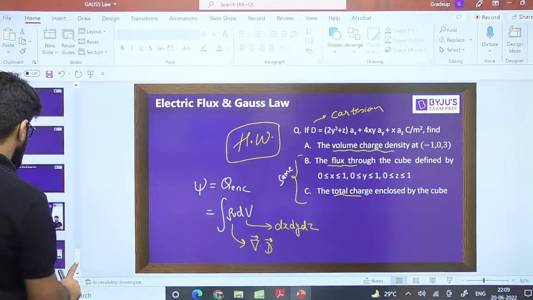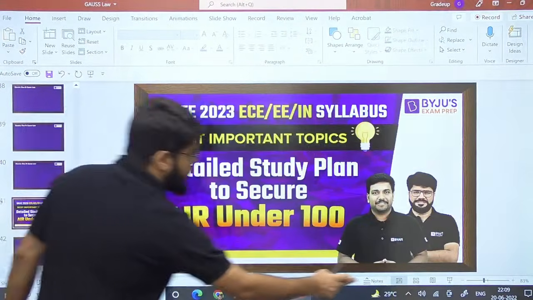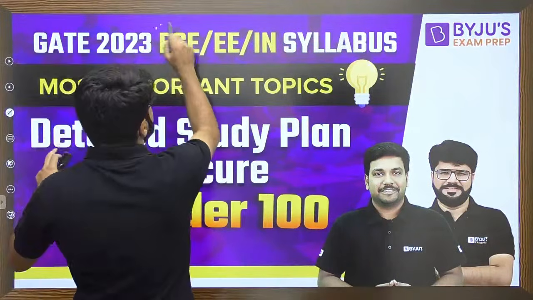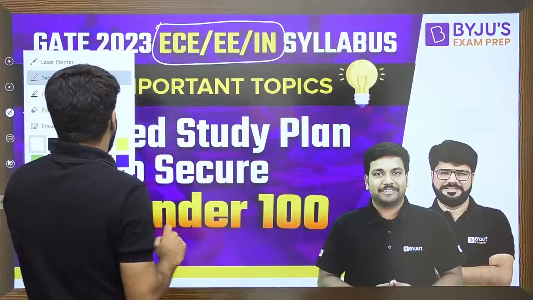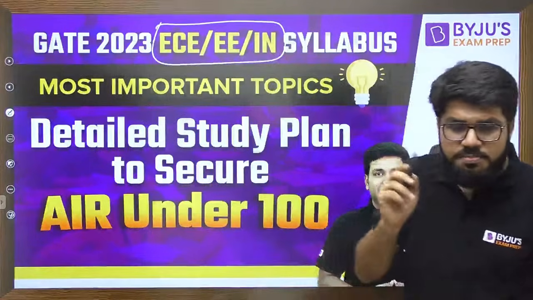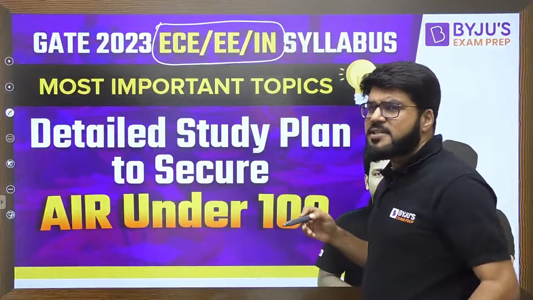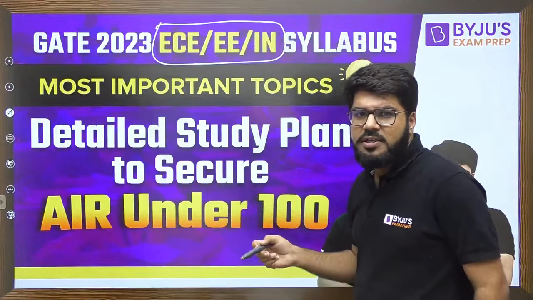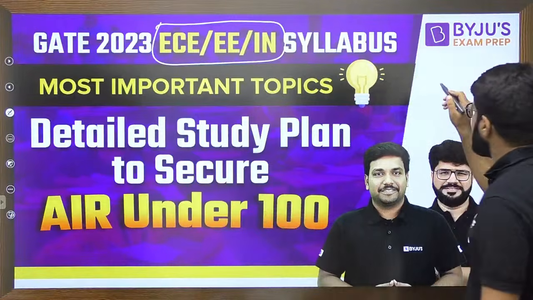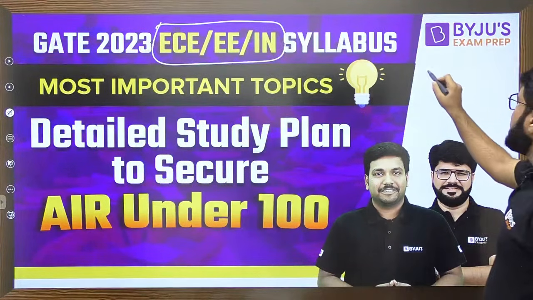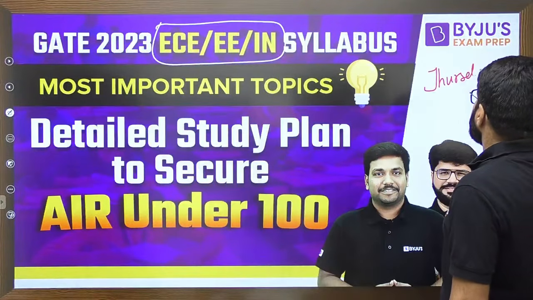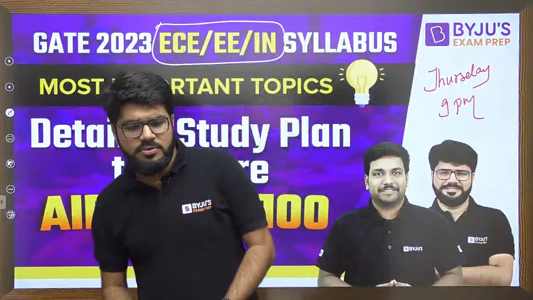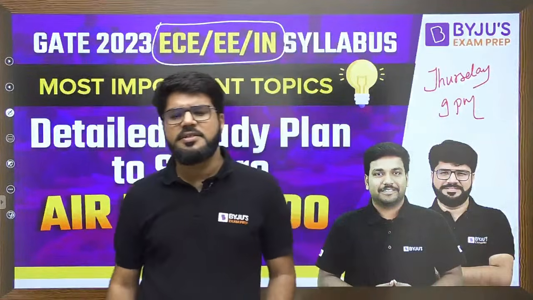Please do not forget to solve it, and once again the reminder for you, all ECE, EEE, IN students: what are the most important topics for you from the entire syllabus? You have to do smart work. You have to study the entire syllabus, but you have to practice more on the most important topics. Then what should be the study plan from now onwards? Since July is approaching, to secure AIR under 100, I along with Fanindra Sir am coming live on Thursday at the same time, 9 p.m. Stay tuned to BYJU'S Exam Prep. Stay subscribed and enjoy all such sessions.